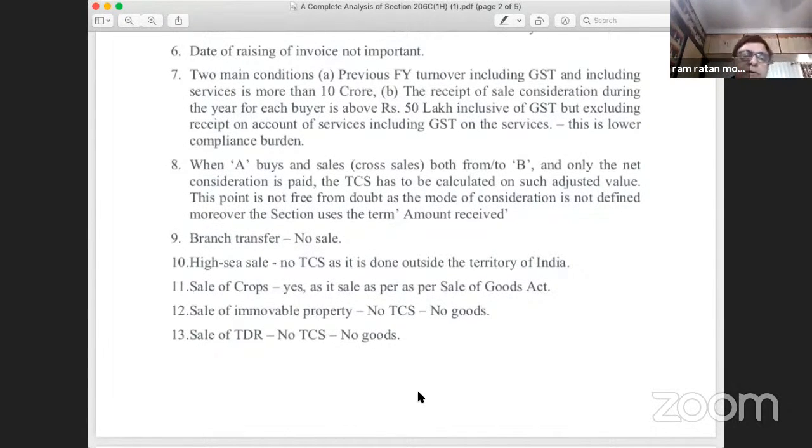But there are other views also which say that any right in immovable property is a movable property and they will fall within the definition of goods. So there are counter views here of the different professionals. A clarification from the CBDT is welcome, but my personal view is that till the clarification comes, TCS will not be applicable on the sale of TDR.